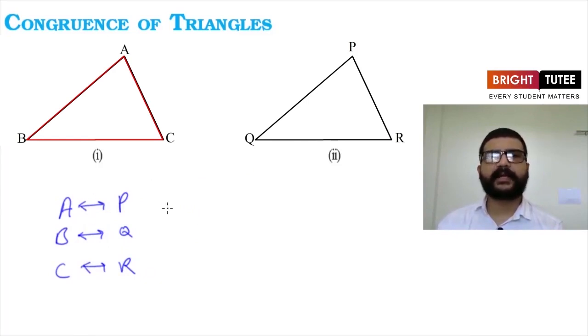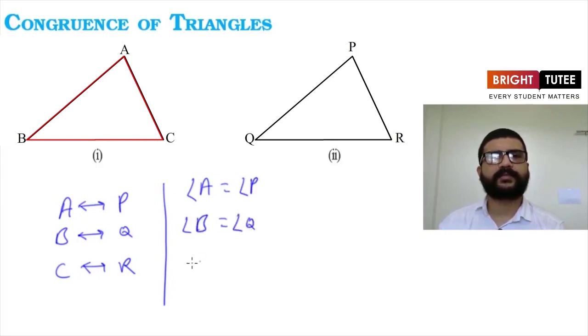And what else are we going to get? We are going to get angle BAC, or we can directly say angle A. So angle A will be equal to angle P, angle B will be equal to angle Q, and angle C will be equal to angle R.